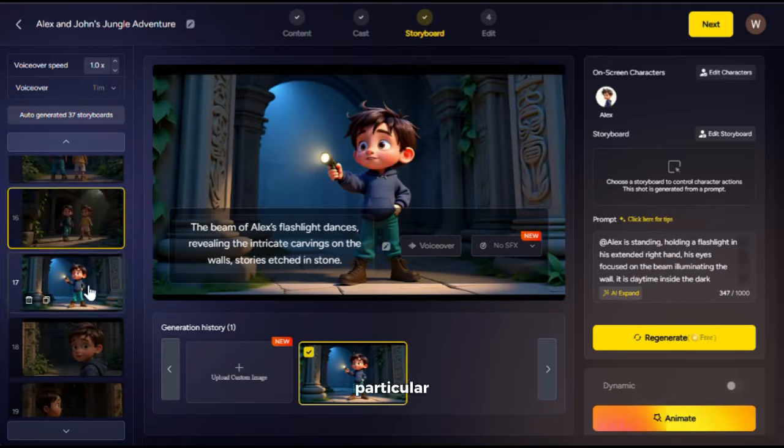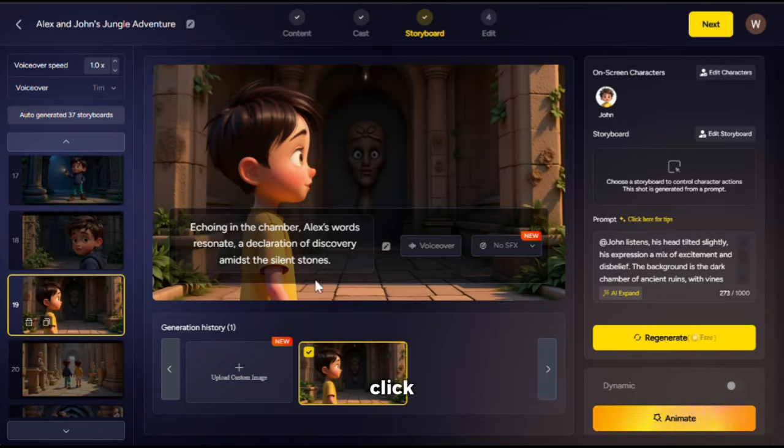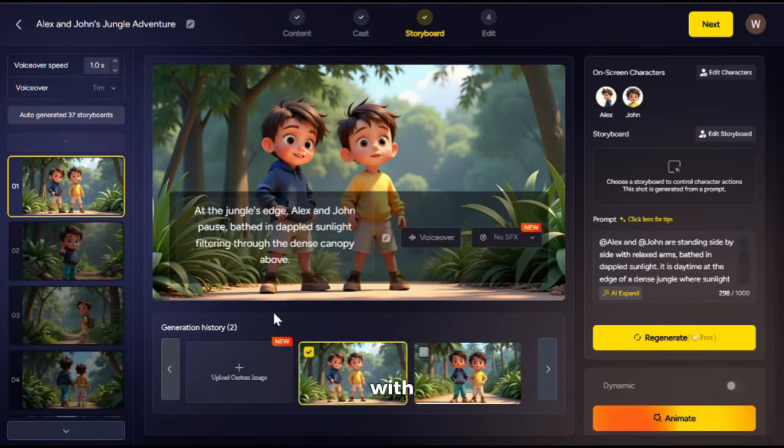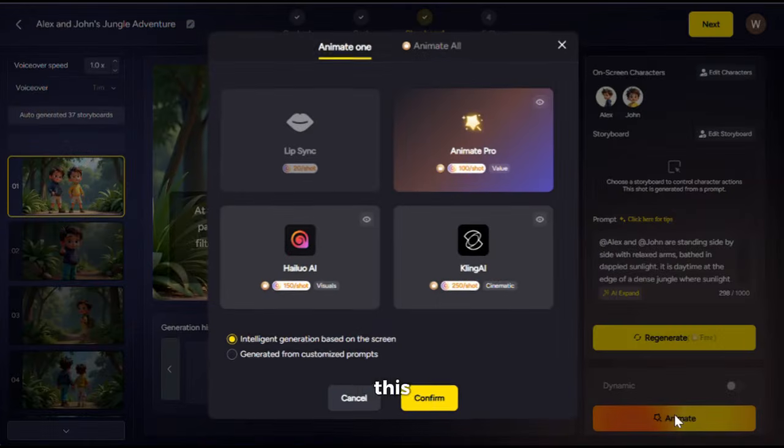Now you need to go through each scene and make sure they look good. If you want to change a particular scene, then you can select it and click on this Regenerate button to create a new image for the scene. It's really easy. Now, once you are happy with all the images for your scenes, it is time to animate them. To animate a scene, you can select it and then click on this Animate button.